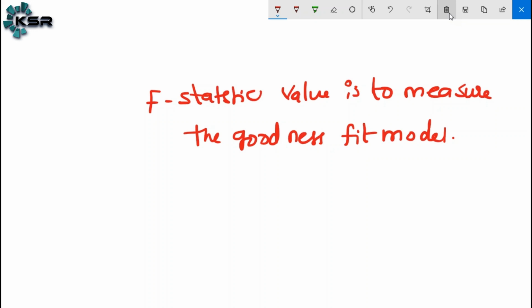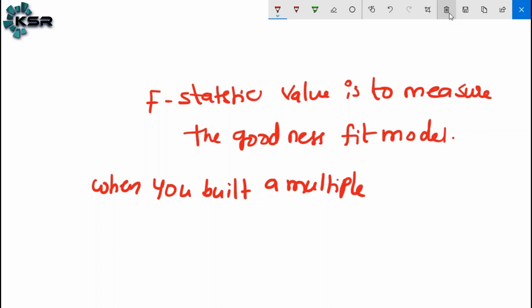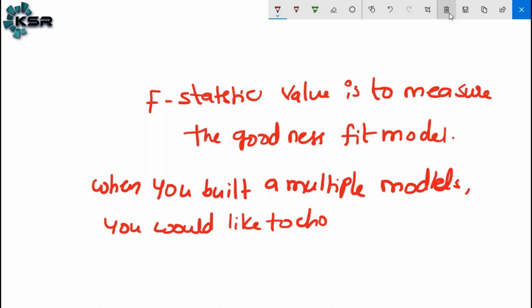When you are building multiple models, of course, we cannot use the F statistic in simple linear regression. It can be used in multiple linear regression. When you build multiple models, you would like to choose the best model.